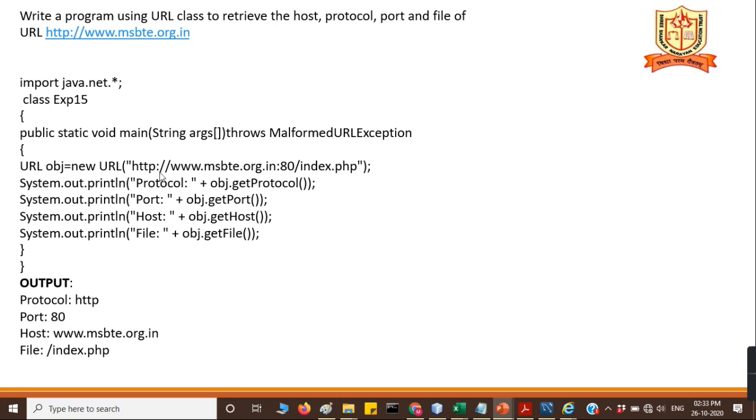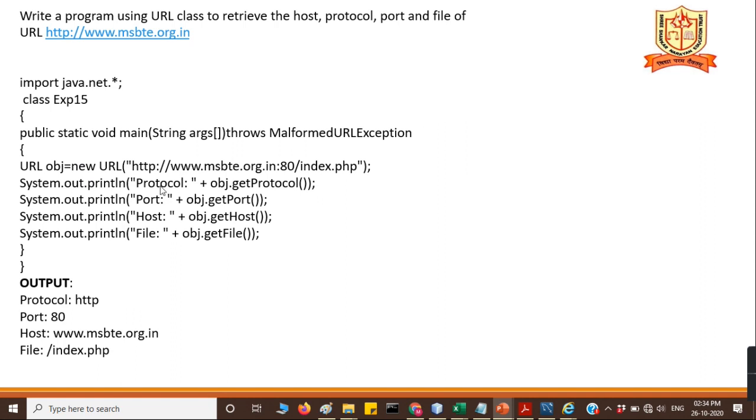Write a program using URL class to retrieve the host, protocol, port and file name. Here in this example they have given this URL address, and you are supposed to retrieve all the parameters. For that you have to create the object of the URL. The URL class throws MalformedURLException, that's why you write throws MalformedURLException. First create the URL object: new URL with this URL address.